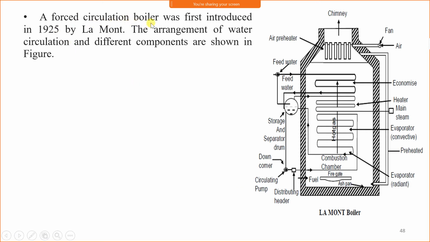A forced circulation boiler was first introduced in 1925. This is a forced circulation boiler. Look, you can see pumps are used here, a feed pump is used, and here is also.